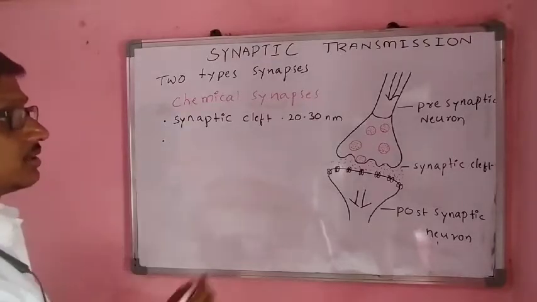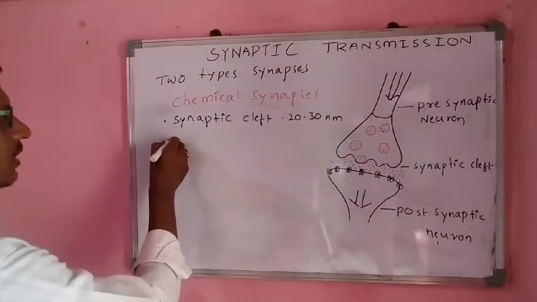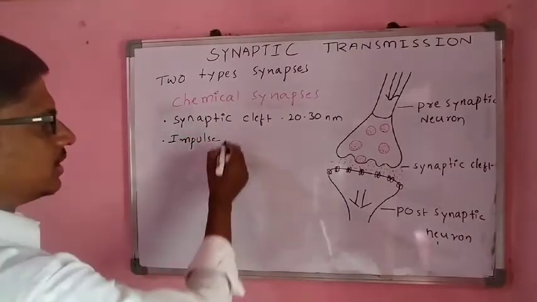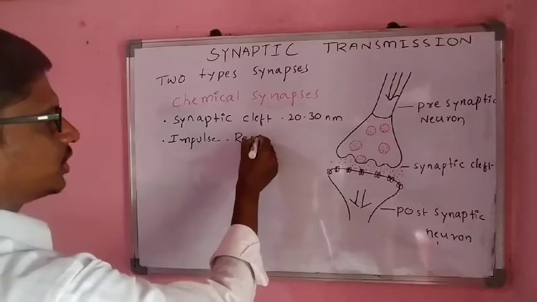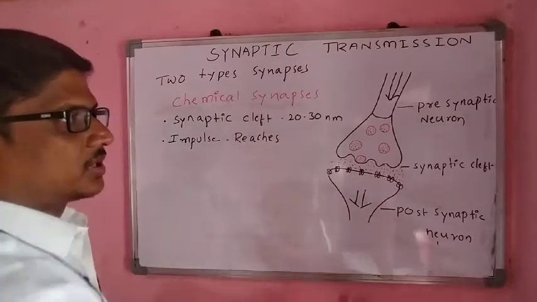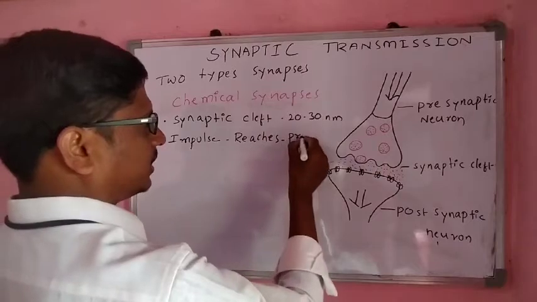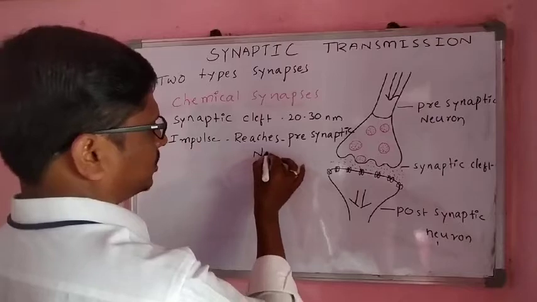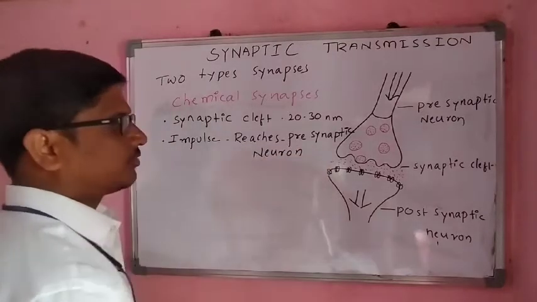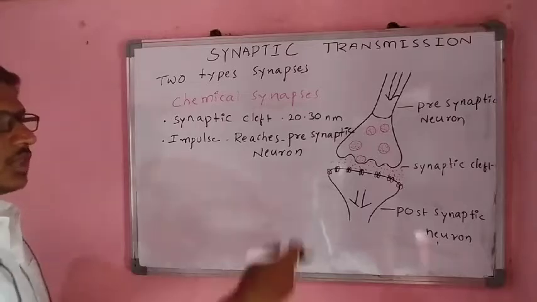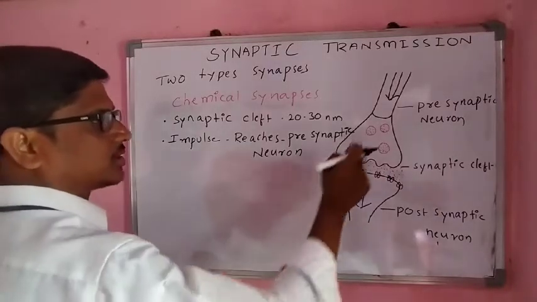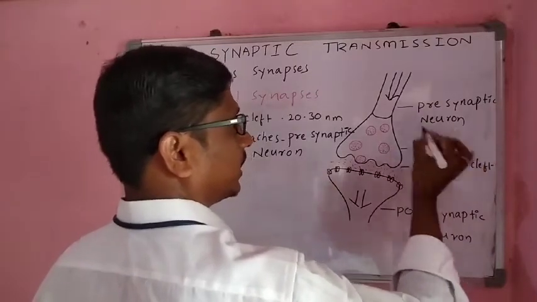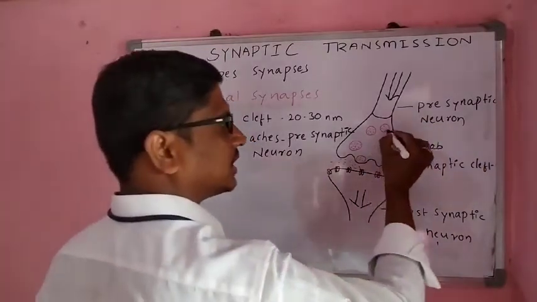When a nerve impulse, which we can also call an action potential, reaches the presynaptic neuron, inside the synaptic knob the vesicles are present.